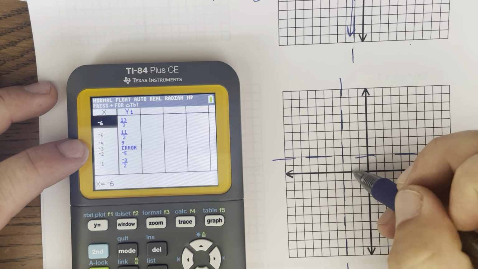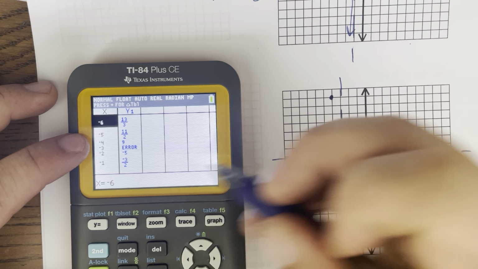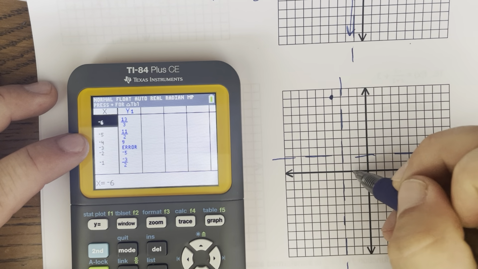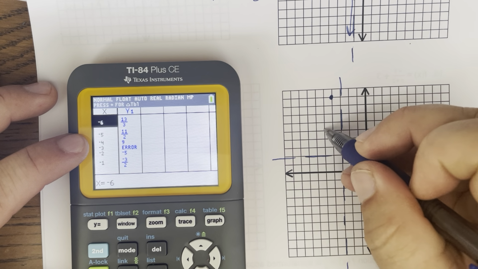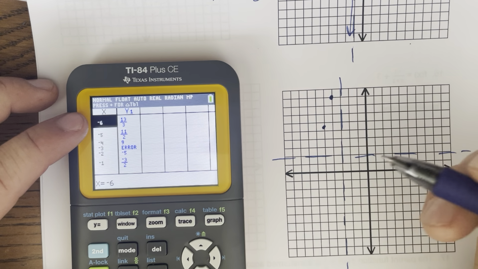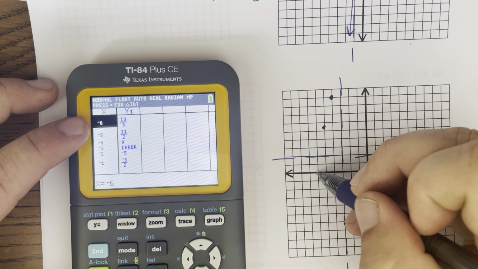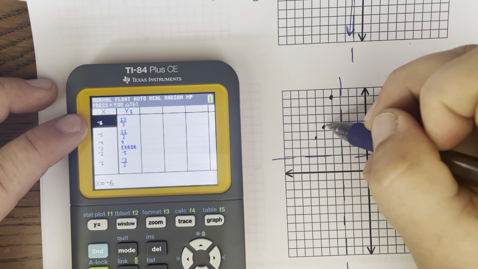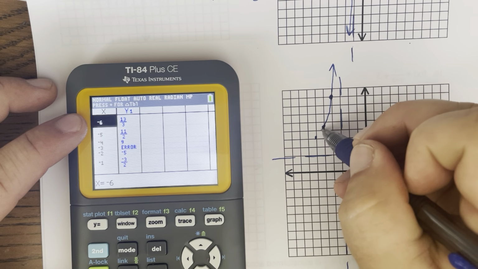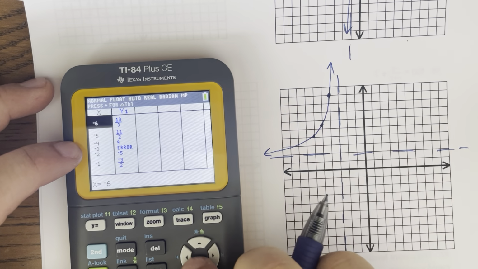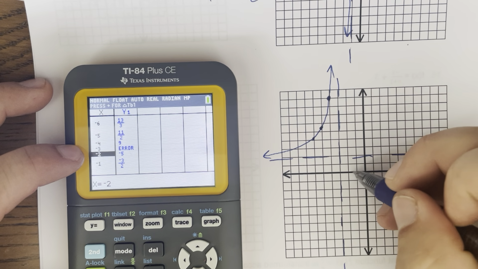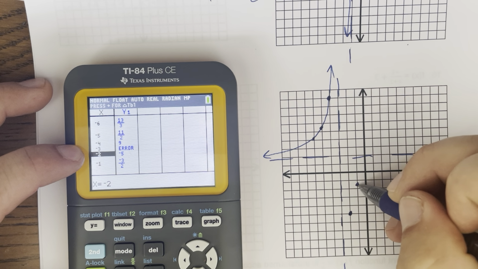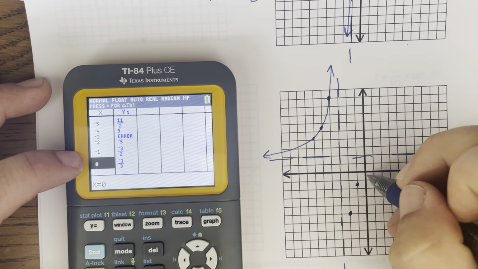And so I've got -4, 9. -5, 11 over 2. 11 divided by 2 is 5.5. So I'm gonna go -1, 2, 3, 4, 5, 5.5. And 13 over 3. 3 goes into 13 4 times, so just a little bit over 4: 1, 2, 3, 4, and 1/3. And then -2, -5. -1, -3/2. And then 0, negative 1/3.